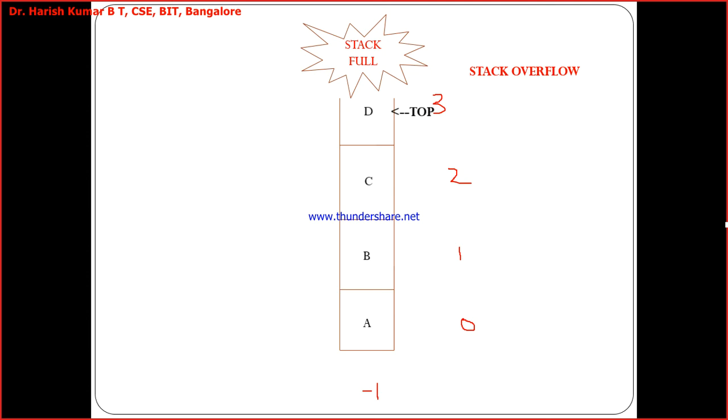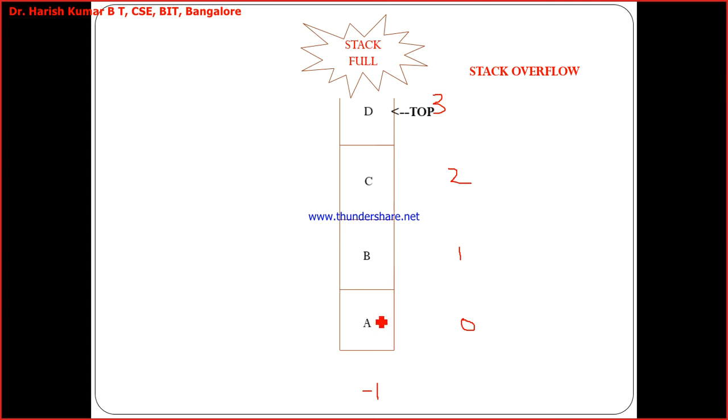Okay. See, all insertion, we inserted A, B, C, D, E. What end we did? Top end, only one end. Okay. So can I insert, say, one more element here? Is it possible? No, not possible. Stack can grow always in only one direction. Okay. So among A, B, C, D, which is the one that is first inserted?